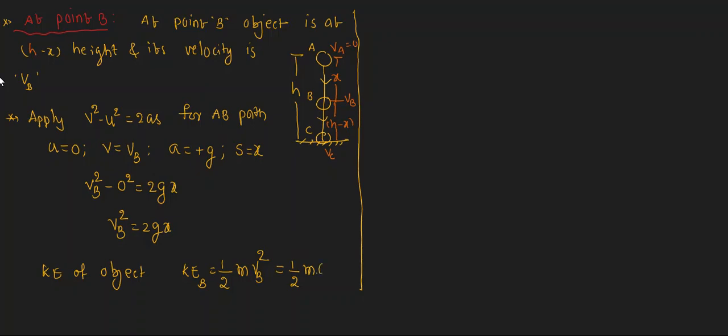Is it correct? VB square we derived. Okay, then 2 will cancel. Then finally we will get the kinetic energy at point B, that is mgx. Is it correct? We got the kinetic energy here. Then we have to find out the potential energy of the object. How to calculate the potential energy of the object?